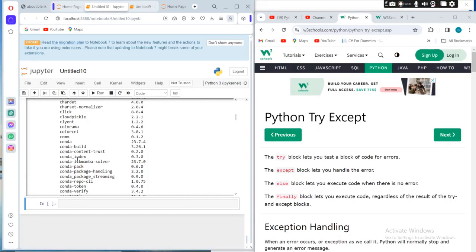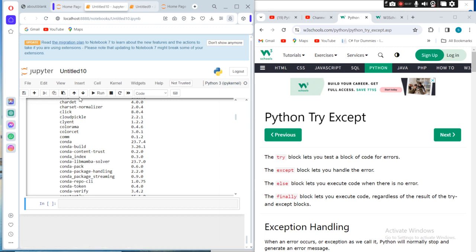In this lecture we will talk about Python try except. So what is it? The try block lets you test a block of code for errors. The except block lets you handle the error, for example exception handling. The else block lets you execute code when there is no error. The finally block lets you execute code regardless of the result of the try and except blocks.